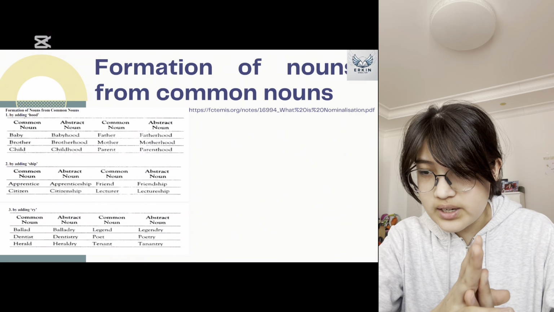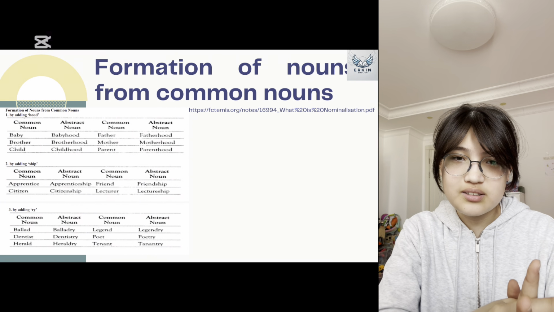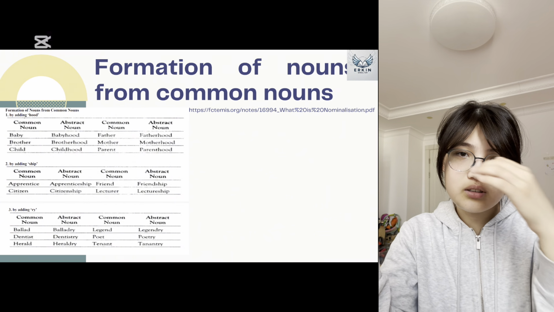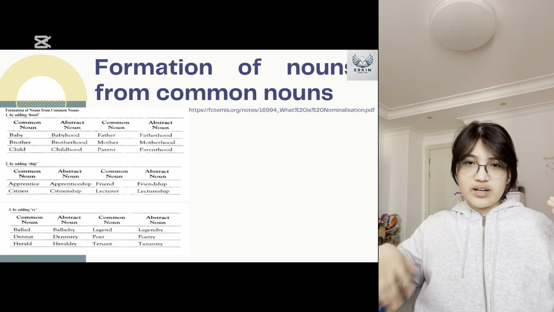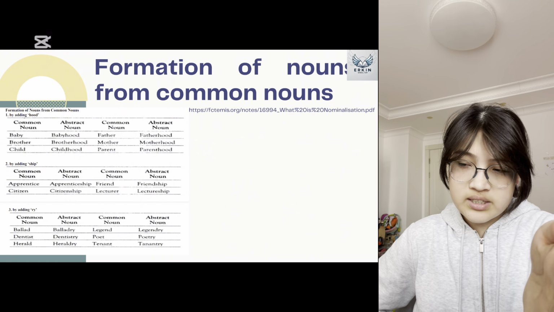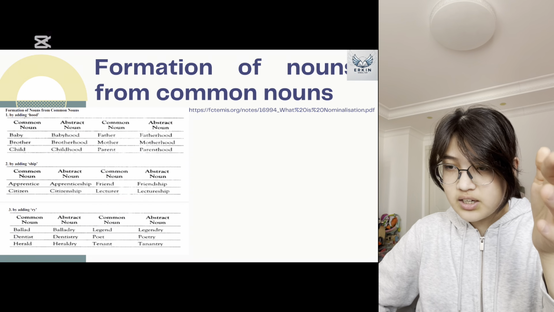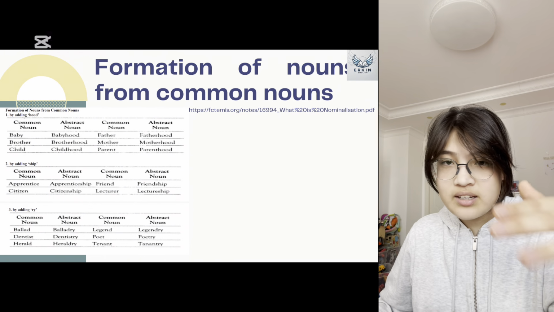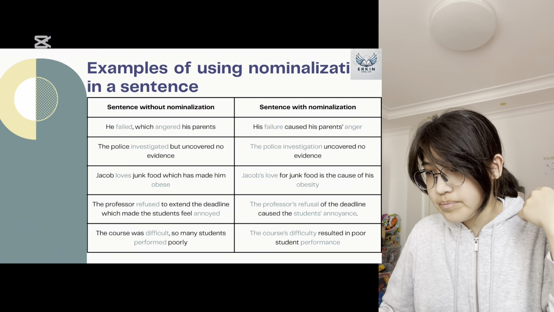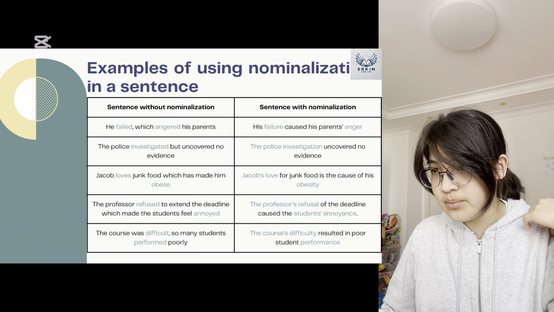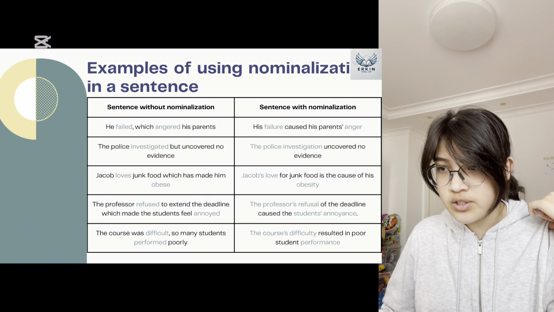We can also add ry, similar to the suffix that we use for the adjectives form. We can take the word dentist and make it an abstract noun by adding ry, which makes it dentistry.